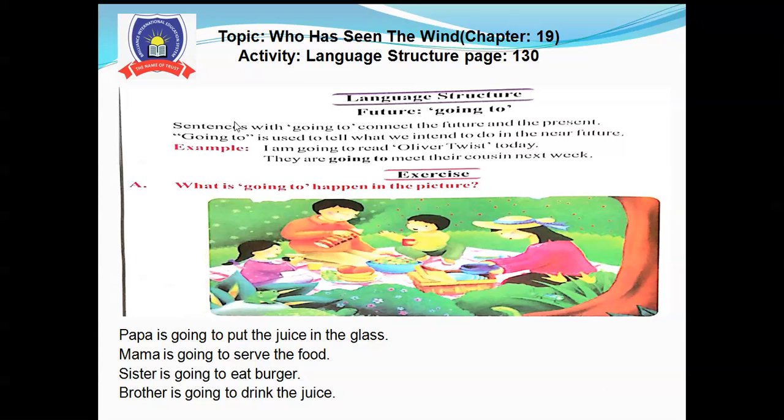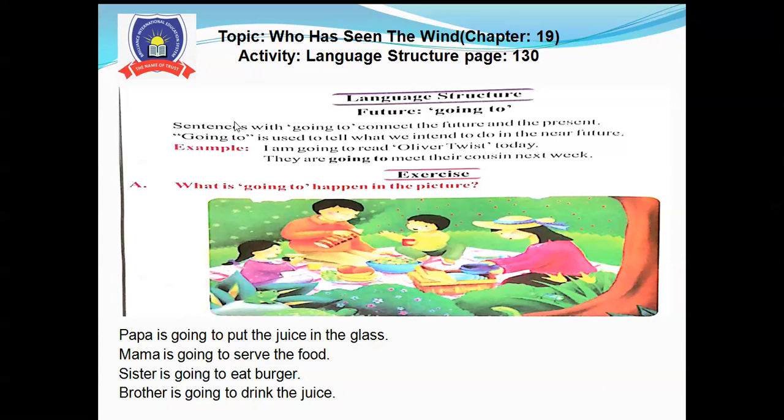He is saying that he will read Oliver Twist by today. He is sure that he will complete it by today, but he hasn't completed it yet. So the next example: they are going to meet their cousin next week. They haven't met him, so they are saying that they will meet him next week.